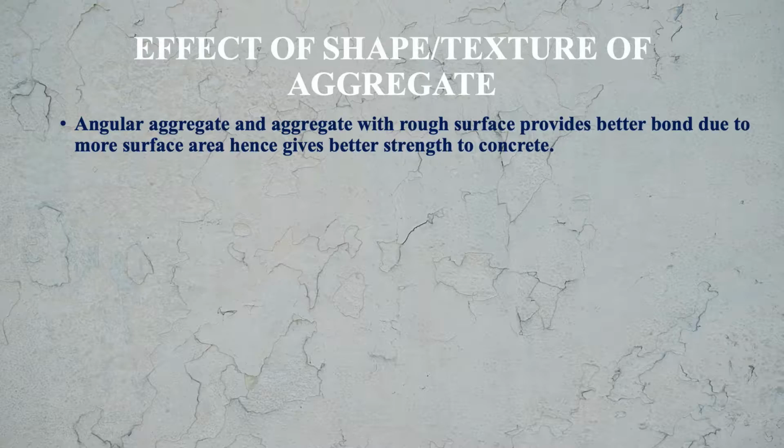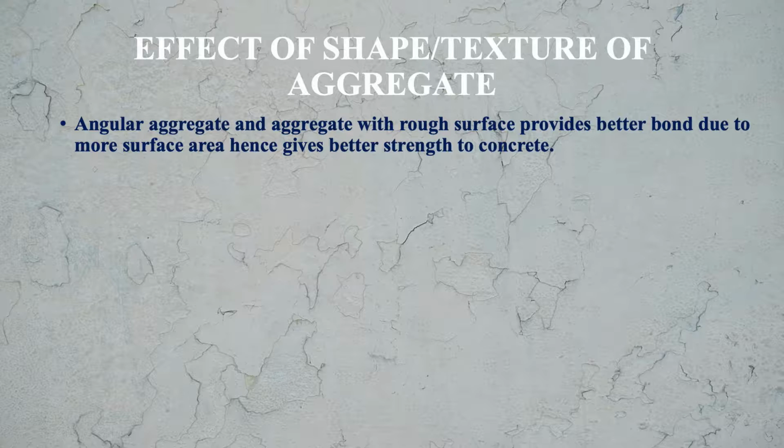If we take the case of angular aggregate and aggregate with rough surface: when we talk about the rough surface, we are talking about the texture, and angular aggregate means we are talking about the shape of the aggregate.